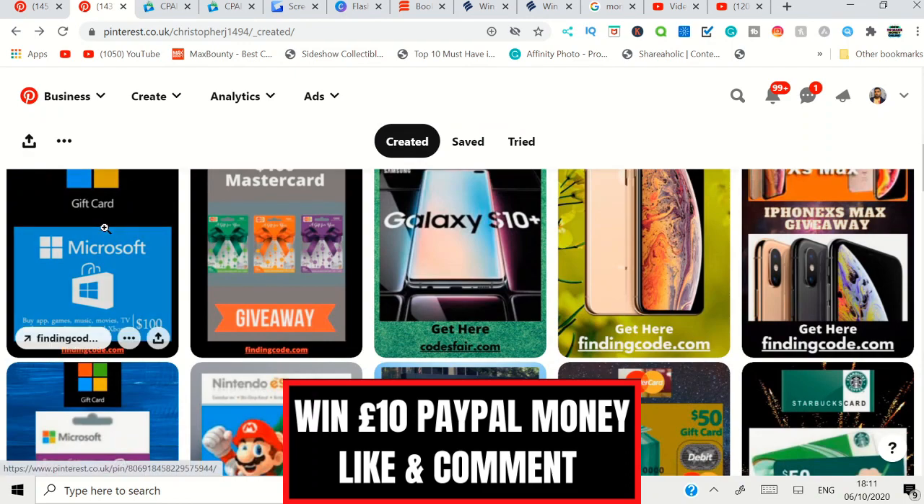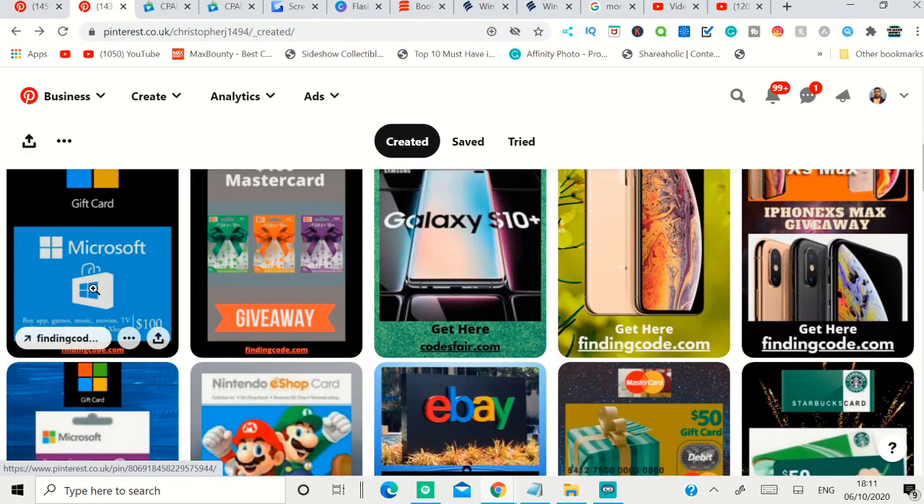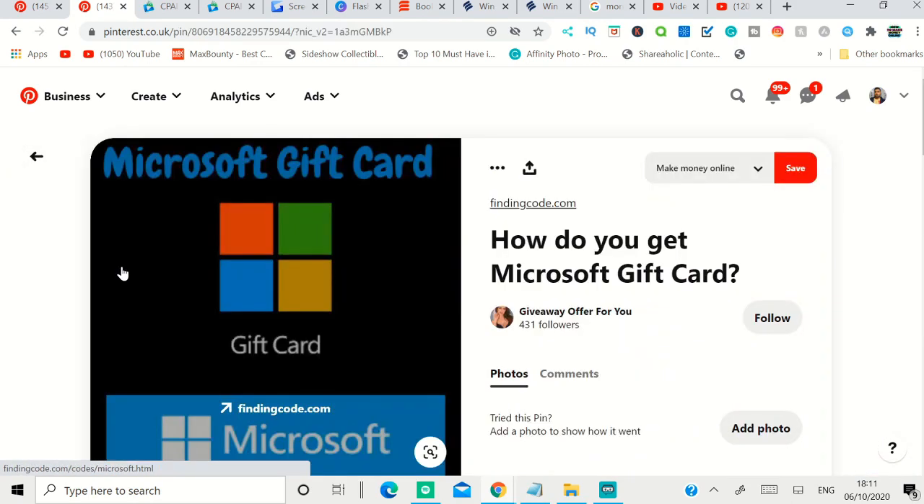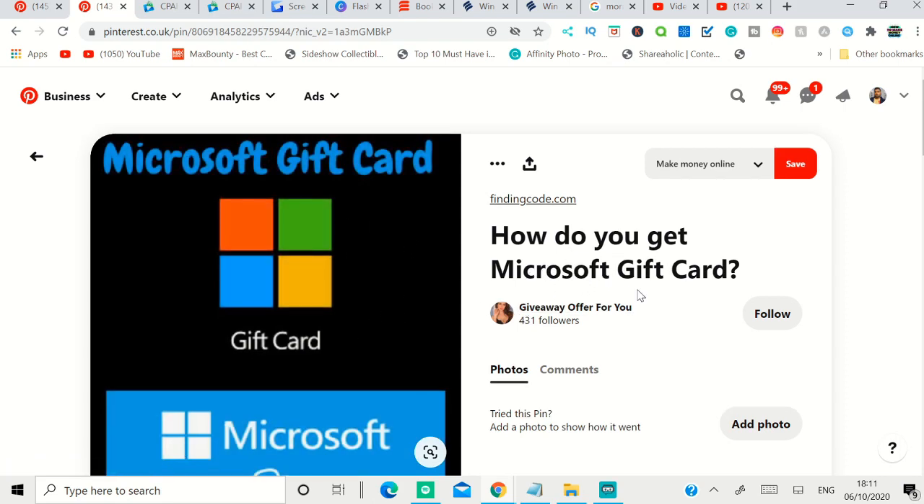You can see, if I move the mouse over there, there's a different link, and this is a different link. This person is promoting different offers. So if I click one of these to open, you can see a basic pin that says how to get a Microsoft gift card.